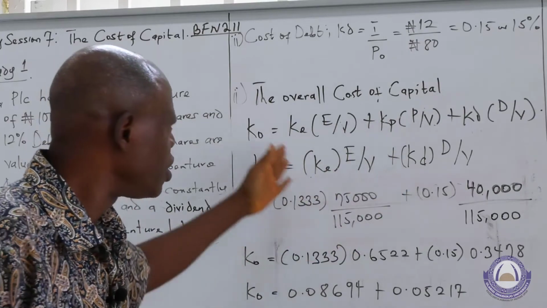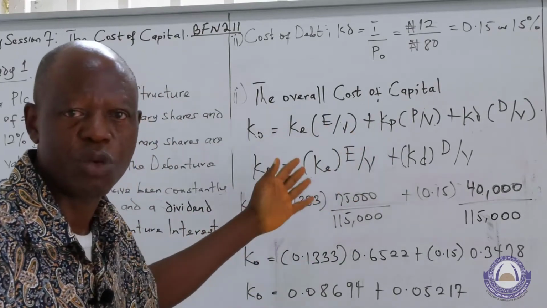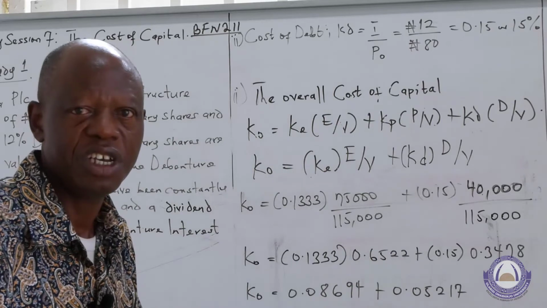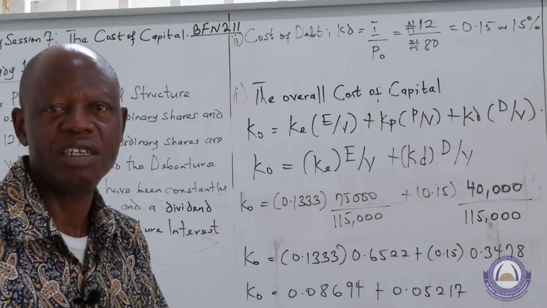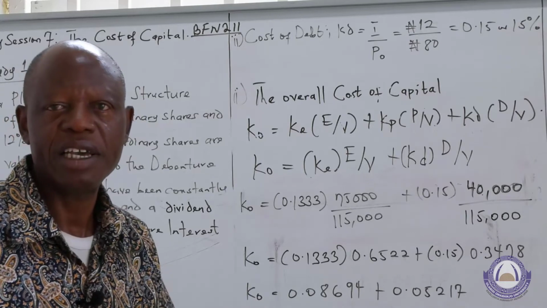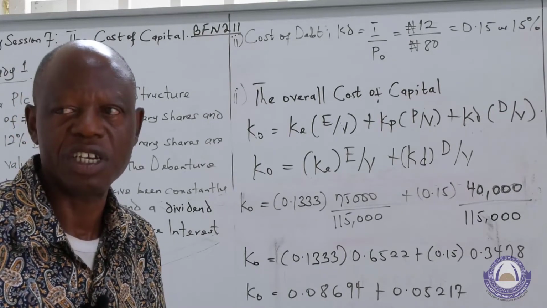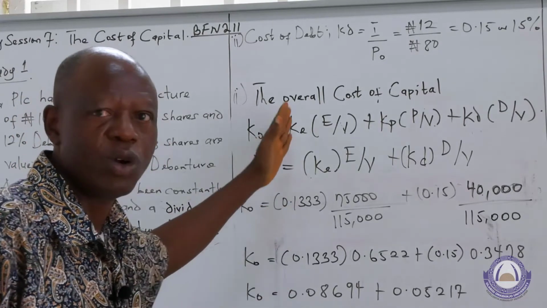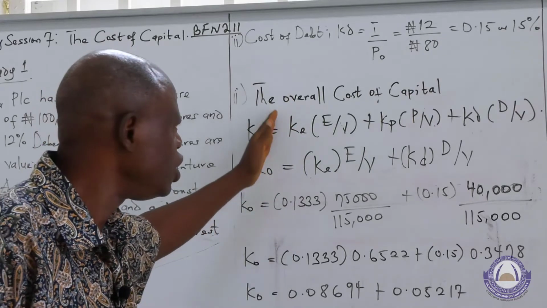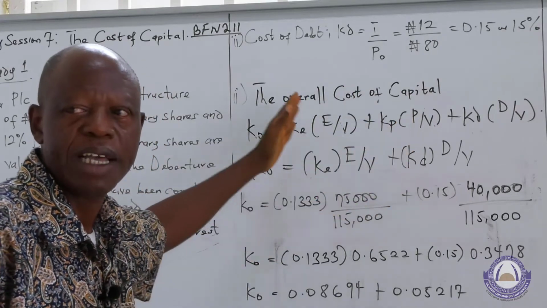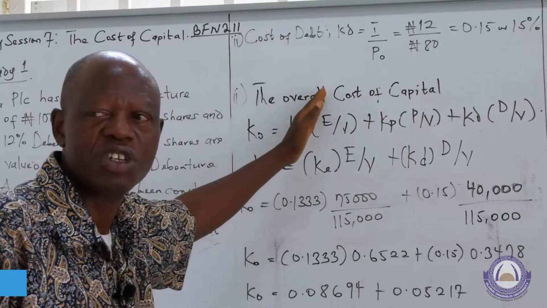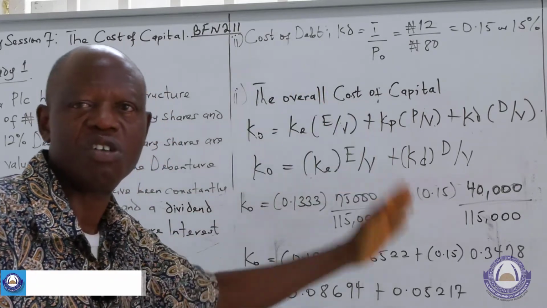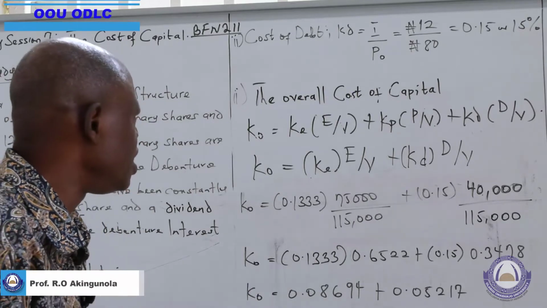In this case, you can see from this formula that it is nothing but a weighted average. A straightforward average would add the various sources and divide by the number of sources. But here it's not the case. It's a case of weighted. We weight each of the sources by the cost of each source multiplied by the value of that source to the overall value of the firm.